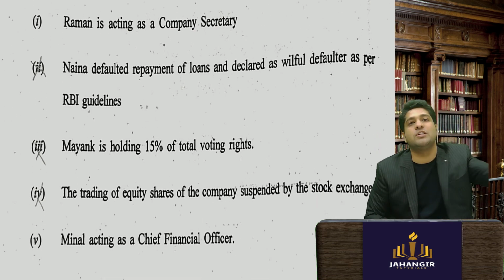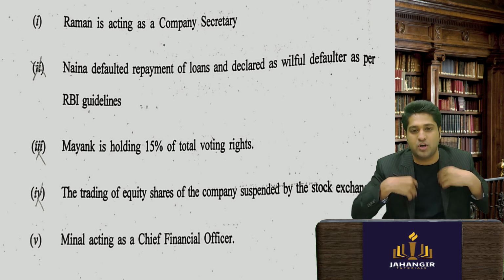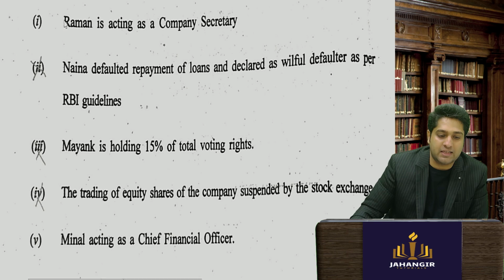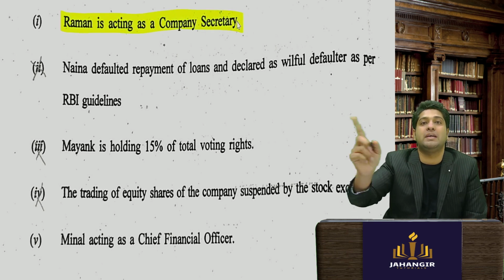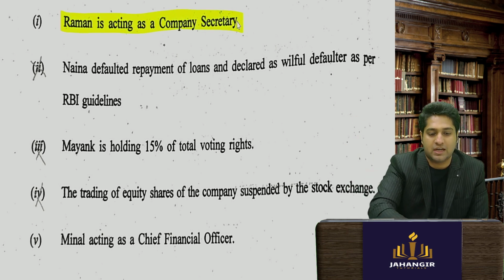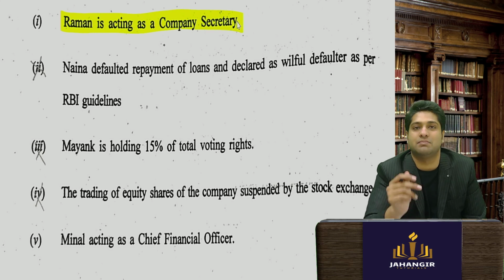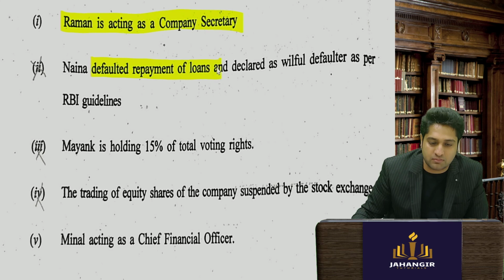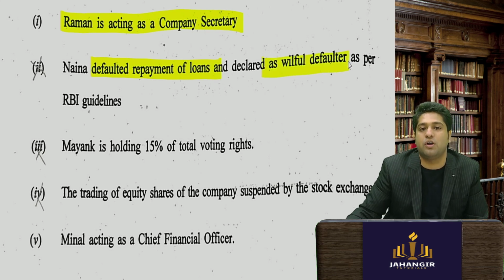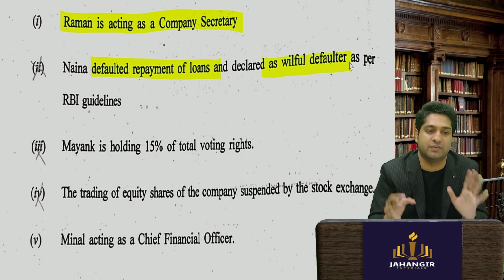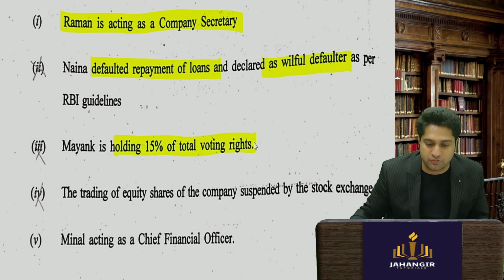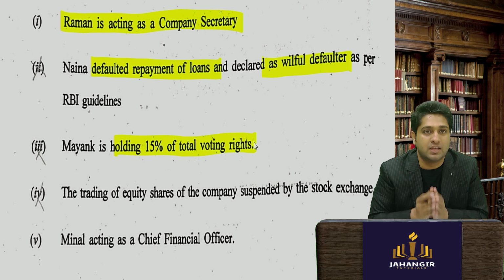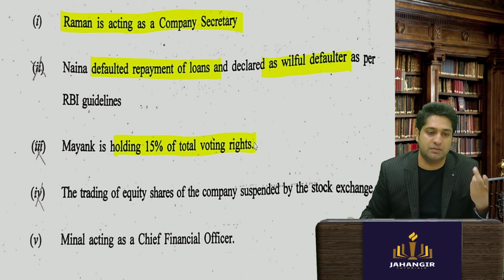So the promoters want to be reclassified, saying we don't want our name to be put as promoters, we want to come in the public category. There it is written that they should not be KMP. So if Raman is acting as a company secretary, can he be appointed? Answer is no. If they had defaulted in the loan payments and are a willful defaulter, obviously, no service is given. Mayank is holding 15% of the total voting rights. Now again, if they are holding 10% or more, they get disqualified. They are not allowed to reclassify. So he is having 15%, he is also out.